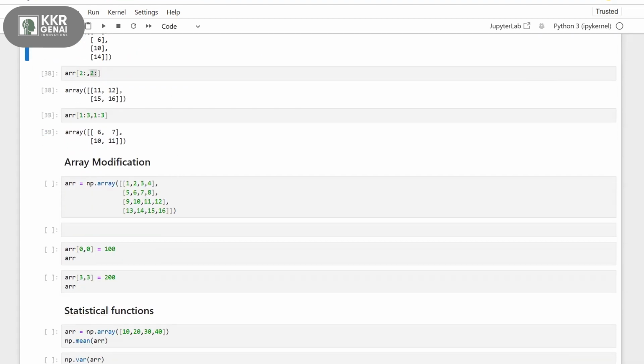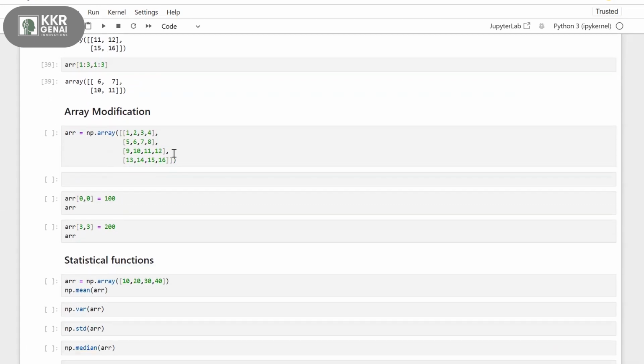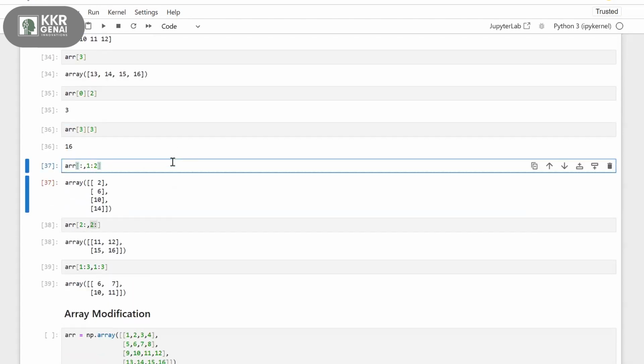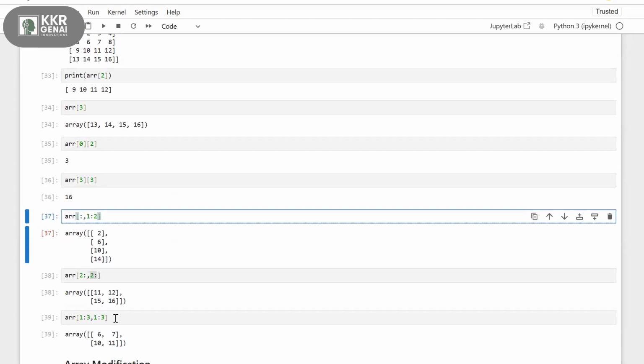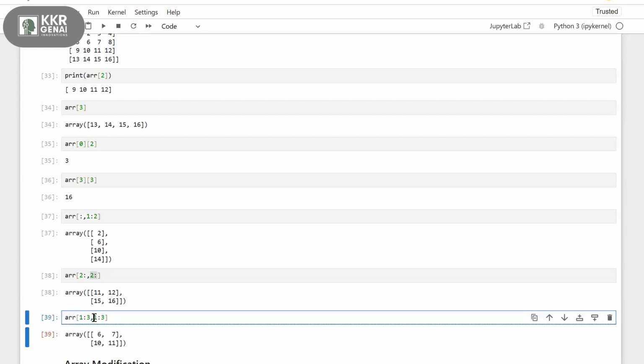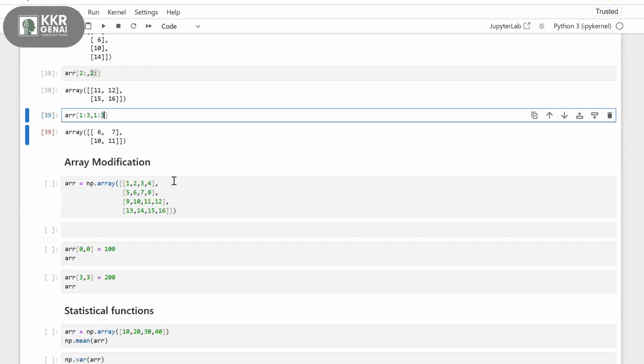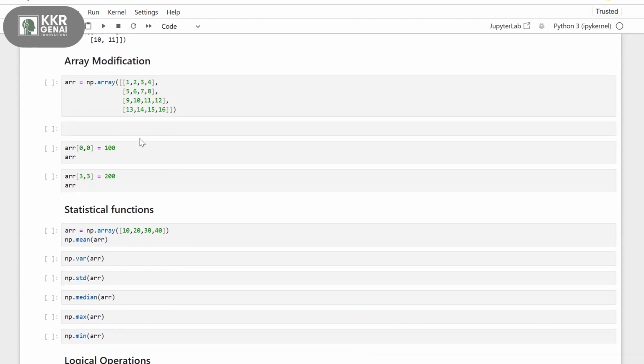And going to the array modification. Let's see, 1:3 means it's a column, so row and column, right? Array, row, comma, column. Before this comma, we are indicating the rows. After the comma, we are indicating the columns. Okay, now going for the array modification.